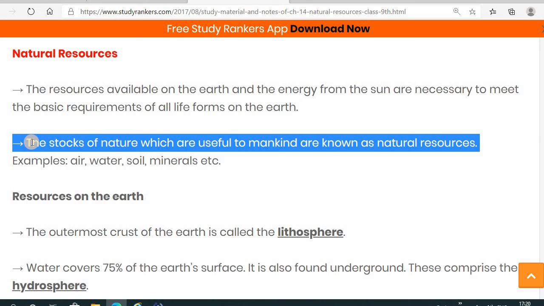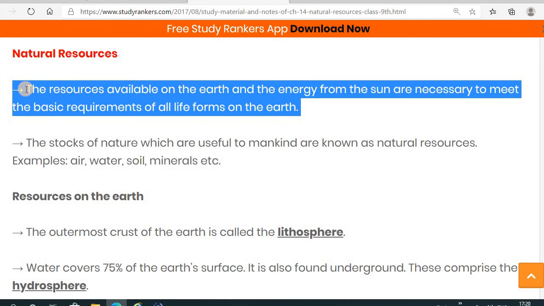These are natural resources which are useful to us, by which we can run our factories and satisfy our requirements. Some other natural resources are air, water, soil, etc. So the definition: the stock of nature which is useful to mankind is known as natural resources, and examples are air, water, soil, minerals, etc.